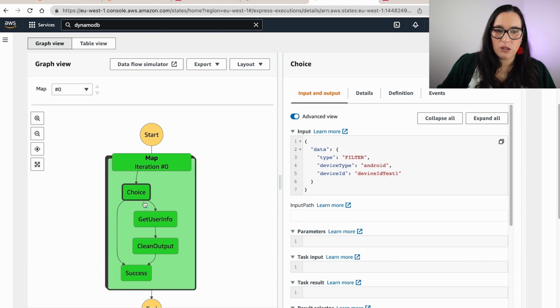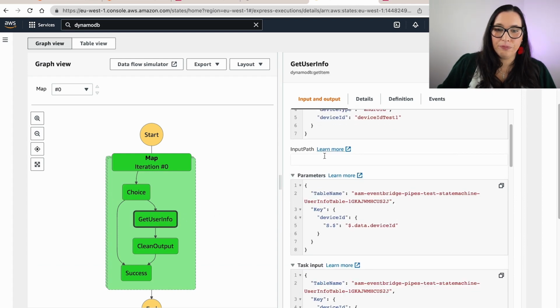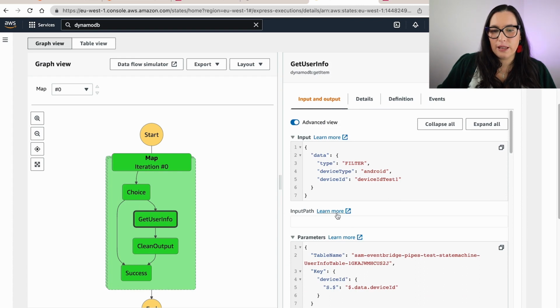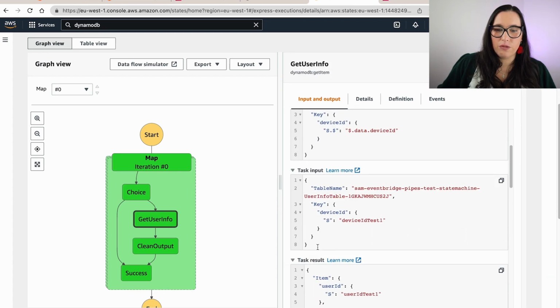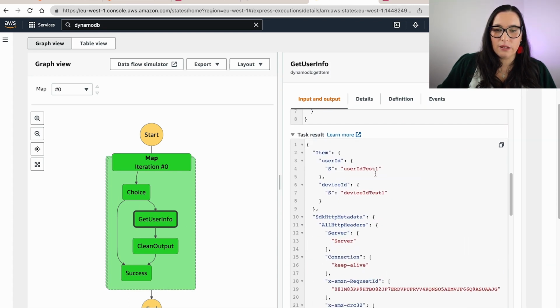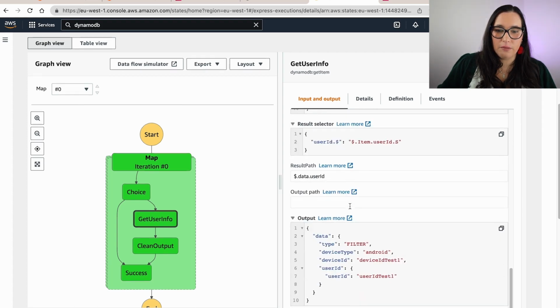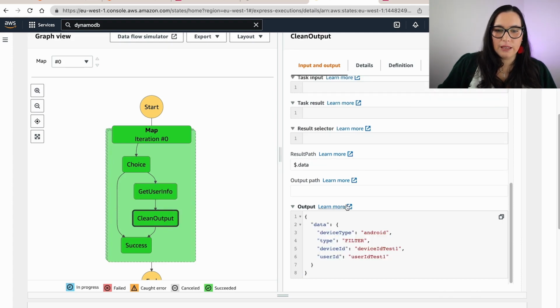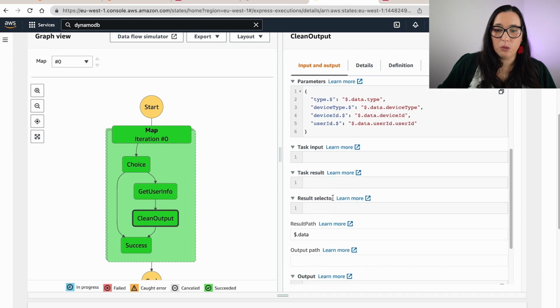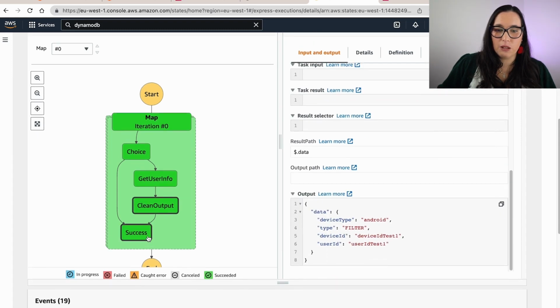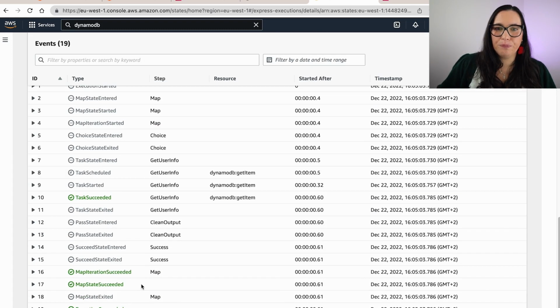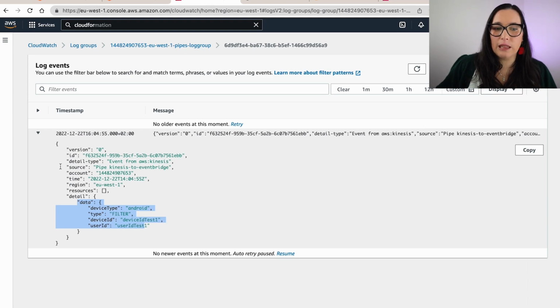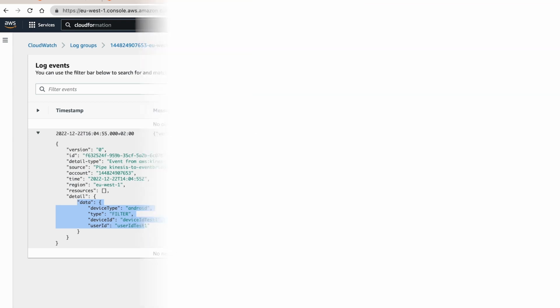This is an Android, so it will go through here. And then we can see that we are fetching that information from the table. And these are the results. And then basically this is the output from this one, and you can see that it does not look very good. So I'm just cleaning the outputs a little bit and formatting this. And that's what I'm returning at the end, and that's what is getting to the event bus at the end.